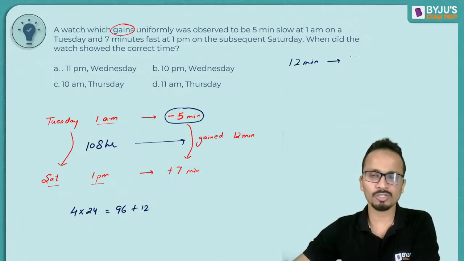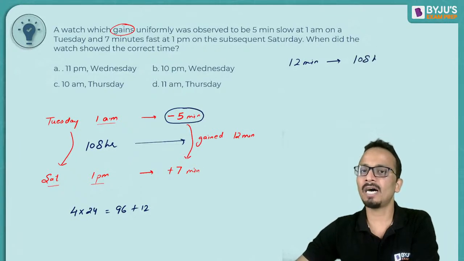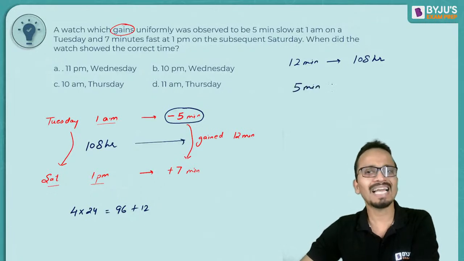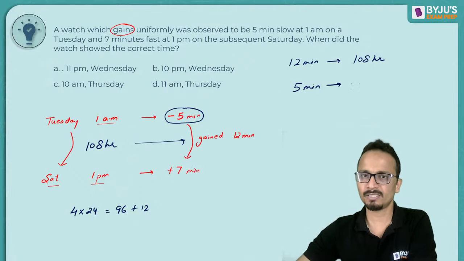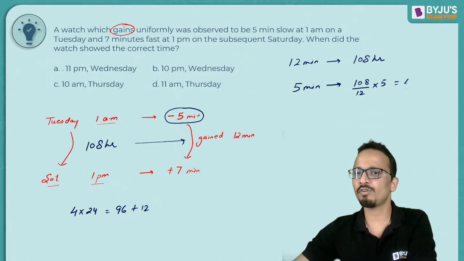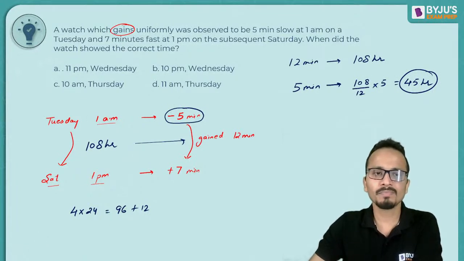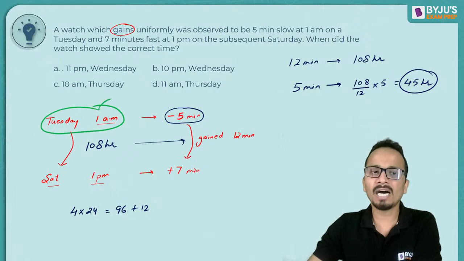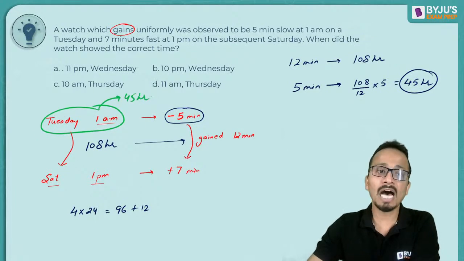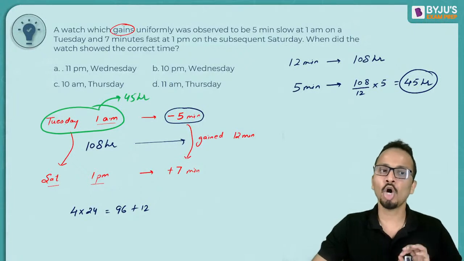Look at the right hand side of your screen: in 108 hours the clock gains 12 minutes. So in how many hours will the clock gain 5 minutes? Calculate this and then you can find the answer. It will be 108 upon 12 multiplied by 5, that is 9 into 5, 45 hours. So in 45 hours, the clock will gain 5 minutes. So the clock will show the correct time 45 hours after 1 a.m. on Tuesday.